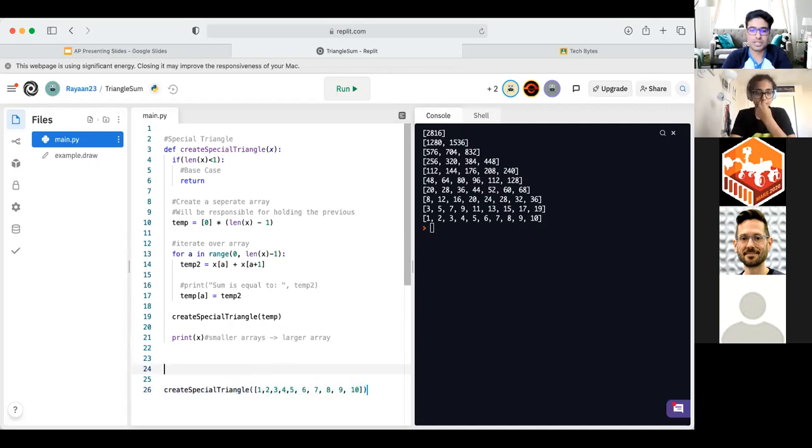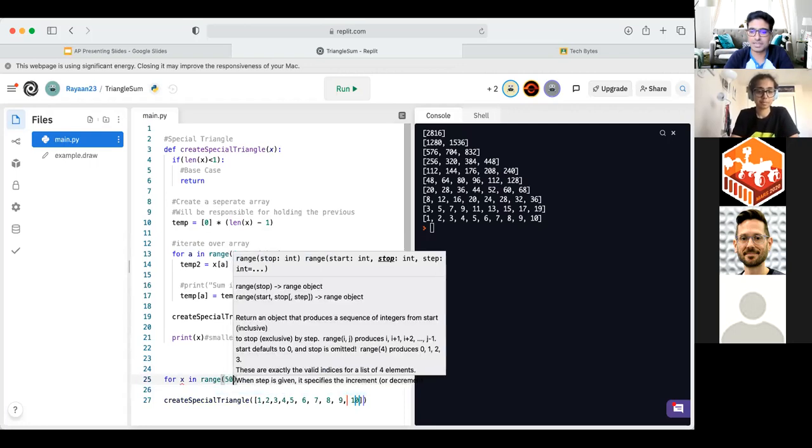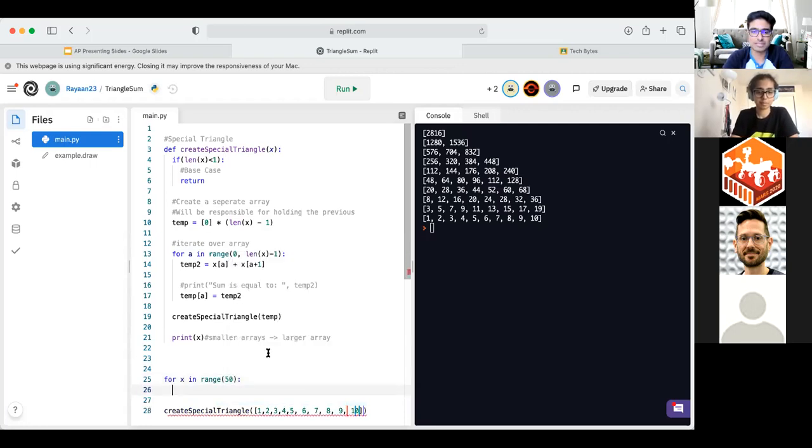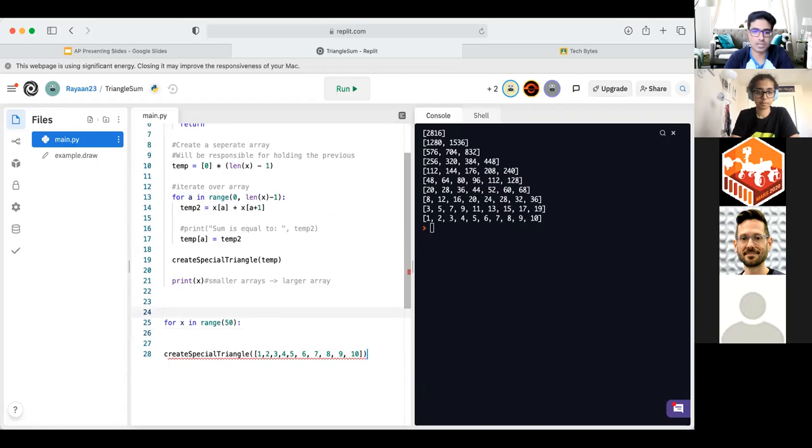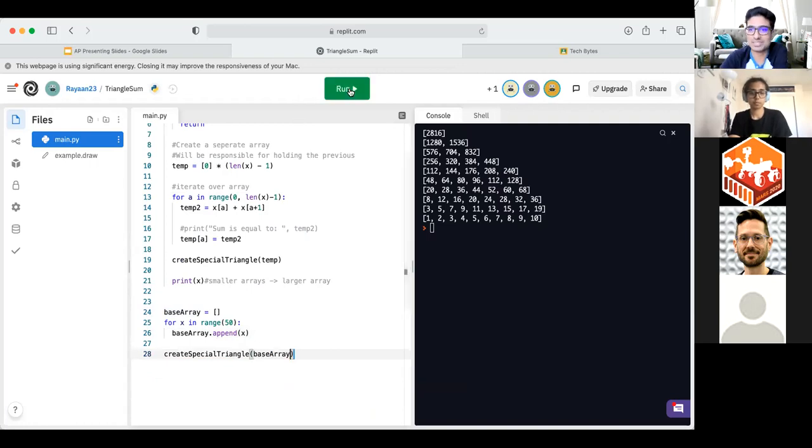Well, okay, how about this? We can do a quick for loop and say for x in range of 50, and we'll just add 50 elements in our array. So I'll call it base array, set that equal to an empty array, and then we'll do our base array adding the variable x. And this should append 50 numbers. And then at the end, we'll call our function with the array with 50 elements. Let's see how that goes. Probably gonna take some time to run.